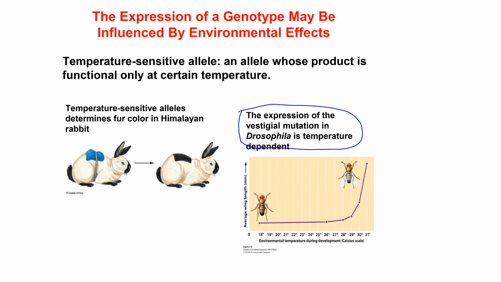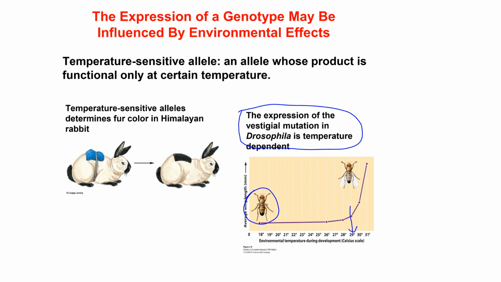This mutation triggers development of very short, reduced wings if the fruit flies are raised at a temperature below 29 degrees Celsius. What does it mean? That the enzyme involved in wing development is inactive. However, if you put embryos and let fruit flies develop at a temperature above 29 degrees Celsius, even though they have this mutation, the wings develop normally.